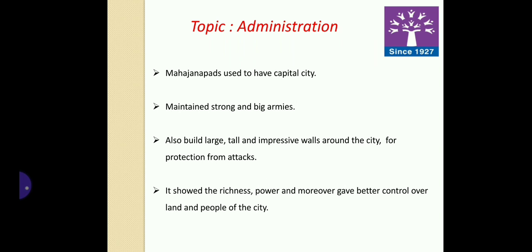Administration. Mahajanapadas used to have large capital cities, and they built large, tall, and impressive walls around their cities to protect their people from attack, and moreover to have better control over the people of the city.